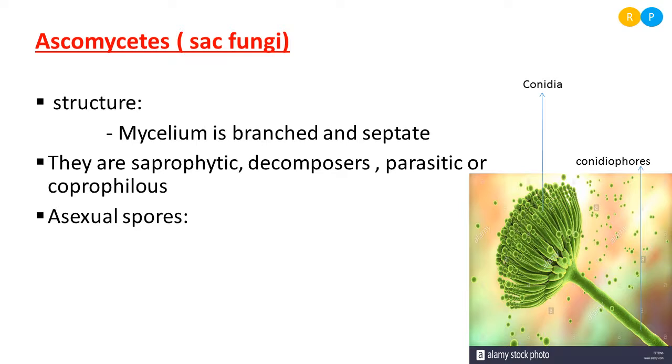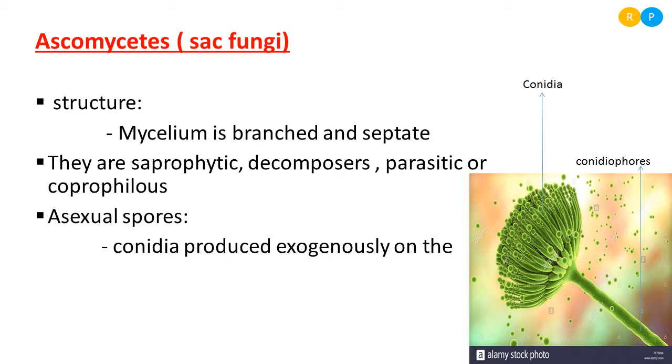See, the commonly formed asexual spores in the Ascomycetes are conidia. So this is very important. Conidia are non-motile, that means they do not have any locomotor structure for movement. They are spherical or circular shaped structures. They form exogenously.